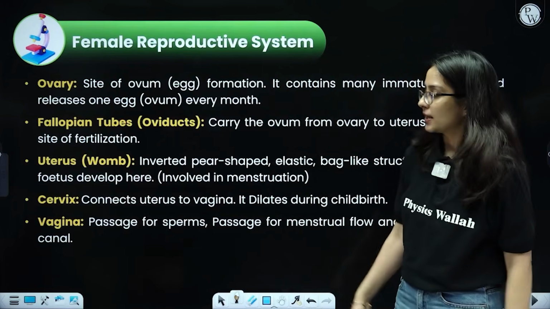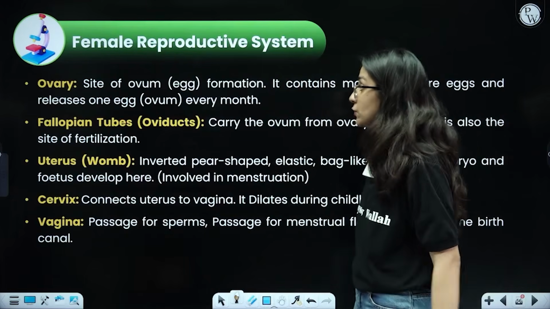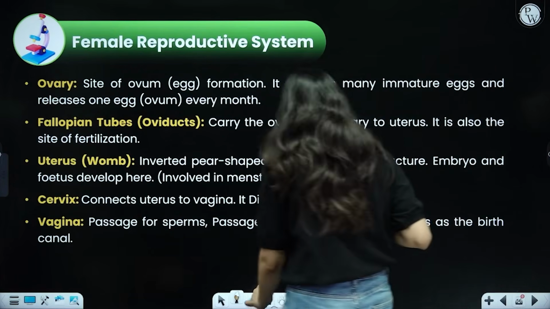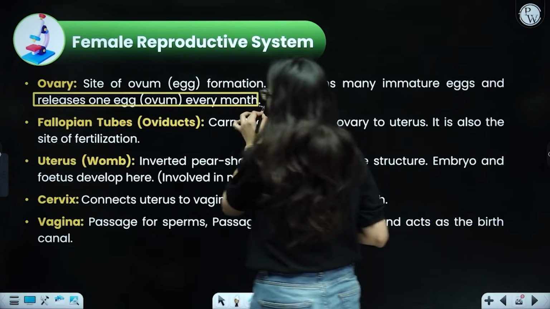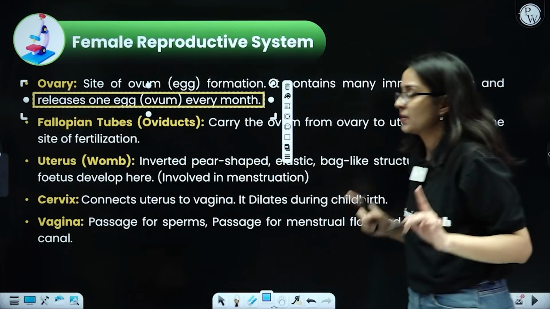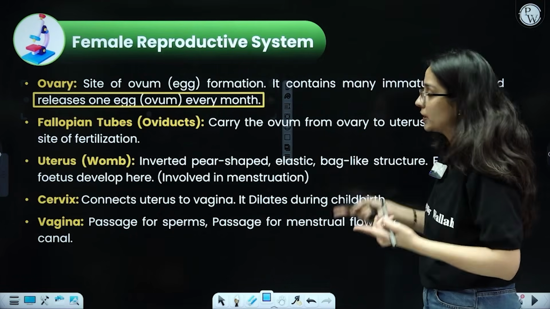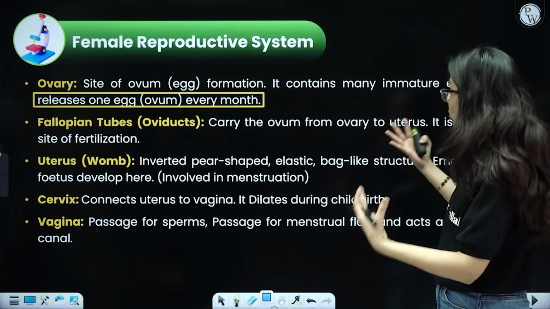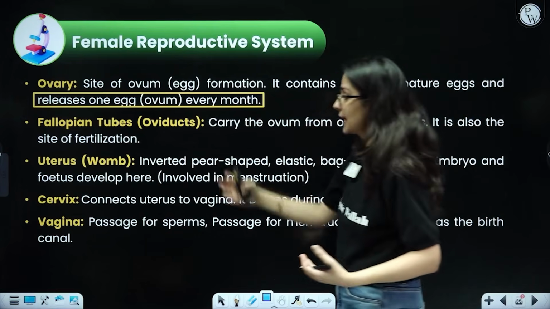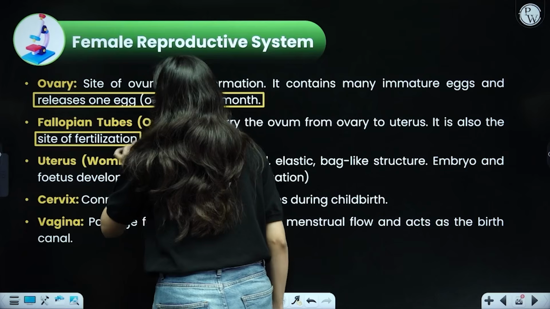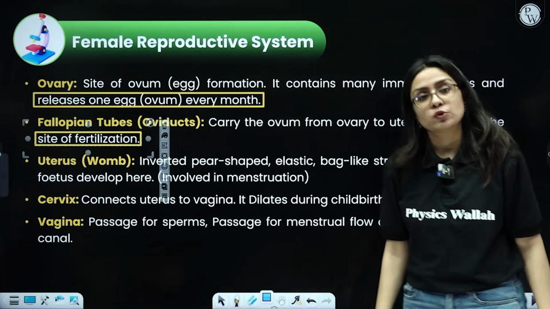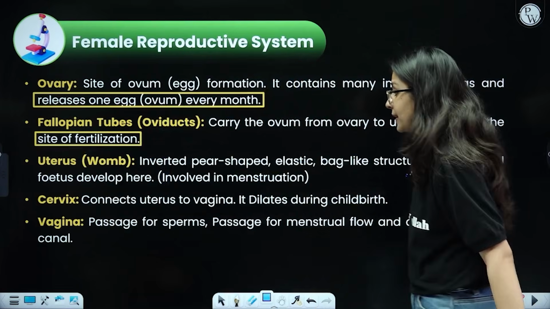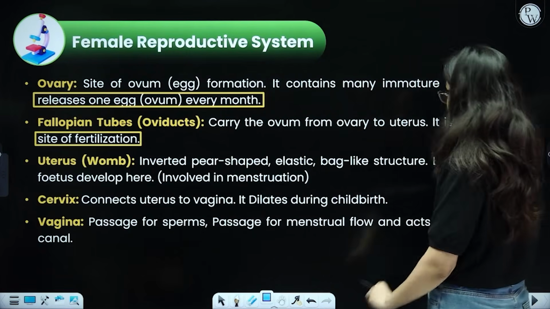Got my point? Reading the same thing over here, the ovary is the site of ovum or egg formation. It may contain many immature eggs but only releases one egg every month. How many eggs are released every month? Only one. Fallopian tubes are also called oviducts, present as one pair. They carry the ovum from the ovary to the uterus. It is also the site of fertilization. Again, very frequently asked: what is the site of fertilization? Where does the fusion of sperm and egg take place? In the fallopian tube.